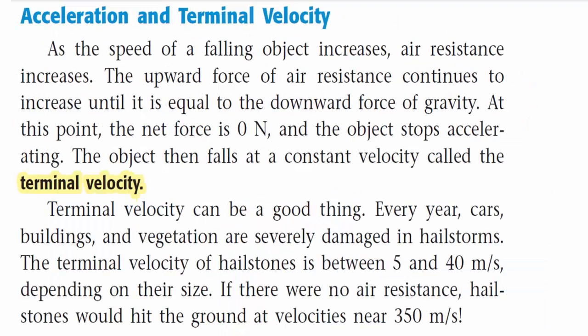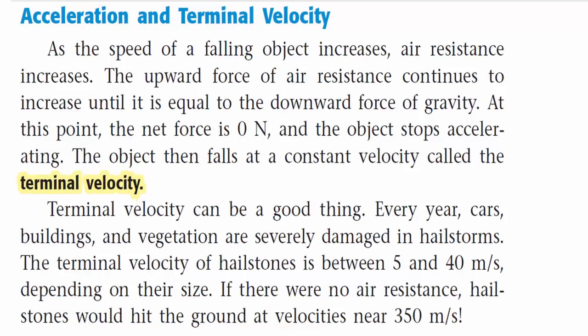Acceleration and terminal velocity. As the speed of a falling object increases, air resistance increases. The upward force of air resistance continues to increase until it is equal to the downward force of gravity. At this point, the net force is 0 newtons, and the object stops accelerating. The object then falls at a constant velocity called the terminal velocity.